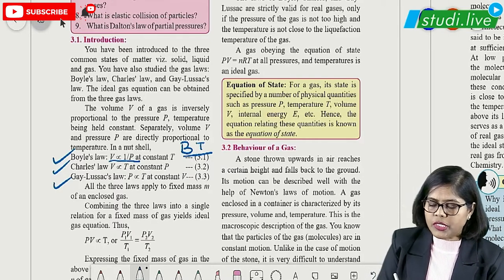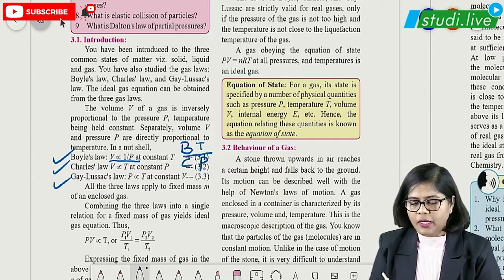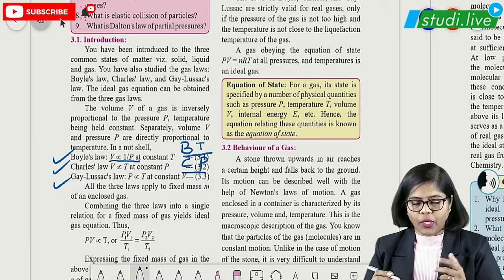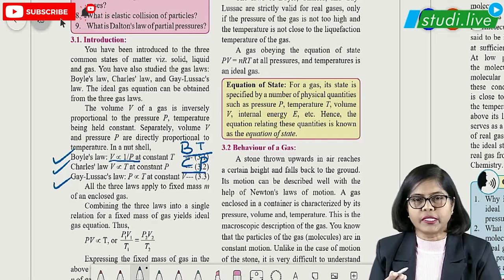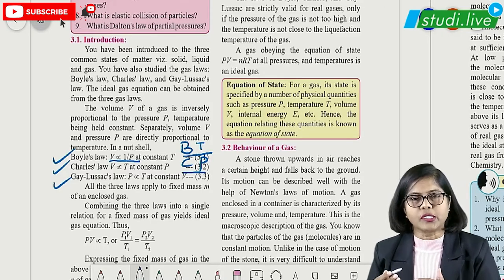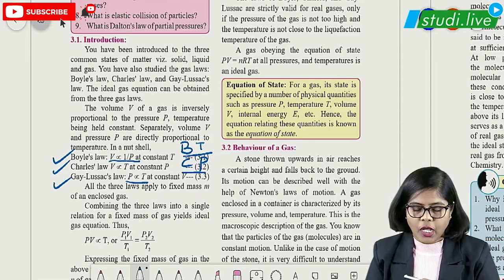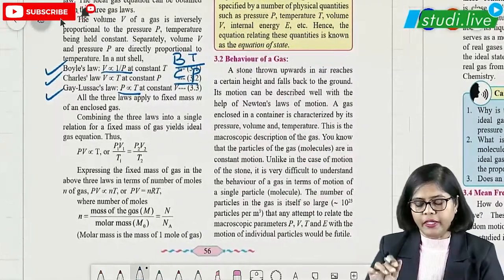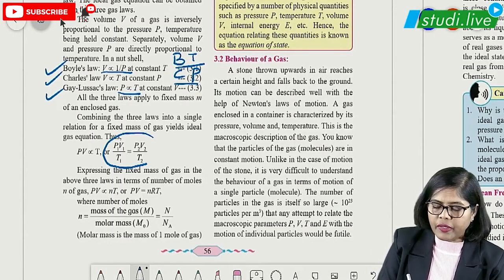For Charles law, students, you can remember Cp. At least remember this shortcut, so you will never make any mistakes with the formula, right? These three laws you have to learn. For Gay-Lussac's law, of course it is Gv, that is at constant volume. What remains is pressure and temperature, and they are directly proportional. So these three laws you have to remember, right? Questions will definitely be there for 1 mark, and then combining everything.